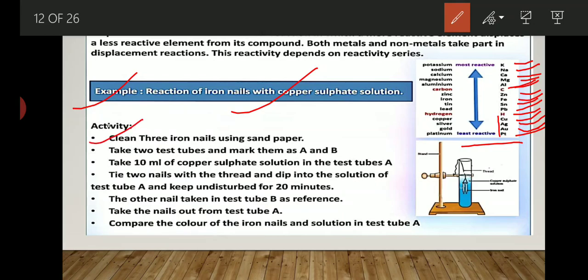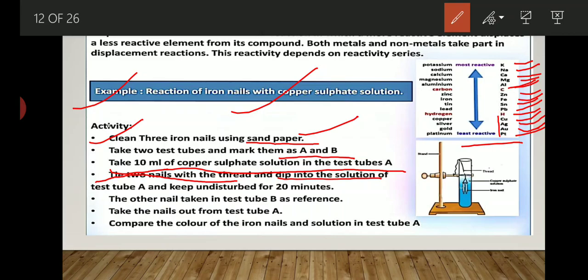Just clean three iron nails using sandpaper. Sandpaper is a material which we use to clean rust present over any iron metal. After that, take two test tubes and mark them as A and B. Then take 10 ml of copper sulfate solution in test tube A. Then tie the two nails with thread and dip them into the solution.